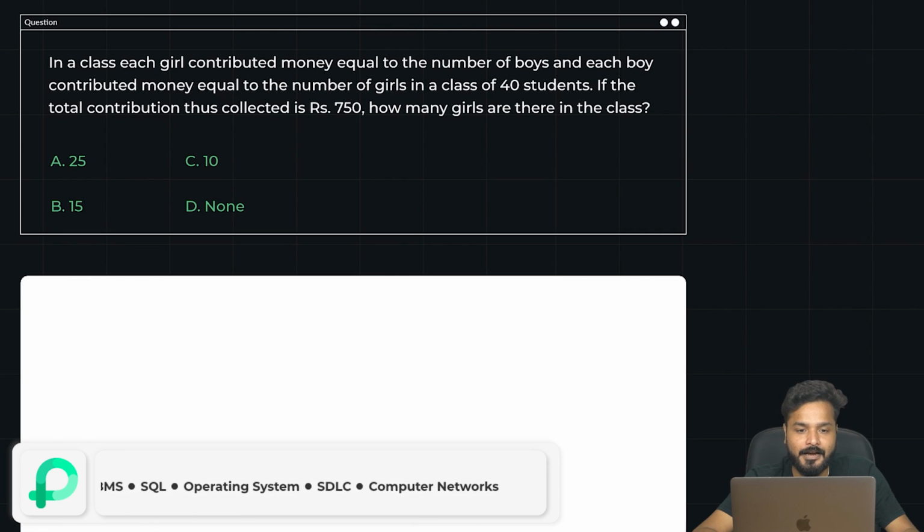Okay, let us not waste much time here and let us start with questions. A very easy question to start with. In a class, each girl contributed money equal to the number of boys, and each boy contributed money equal to the number of girls in a class of 40 students. If the total contribution thus collected is rupees 750, how many girls are there in the class?